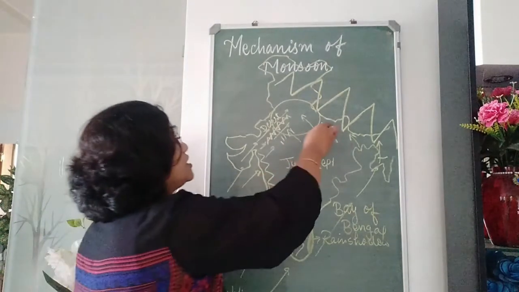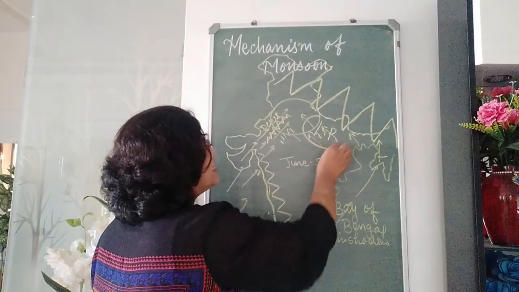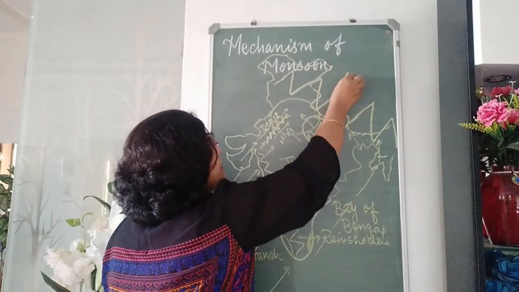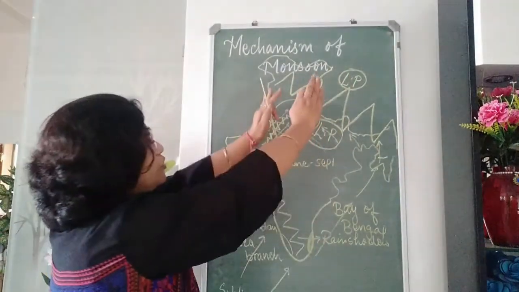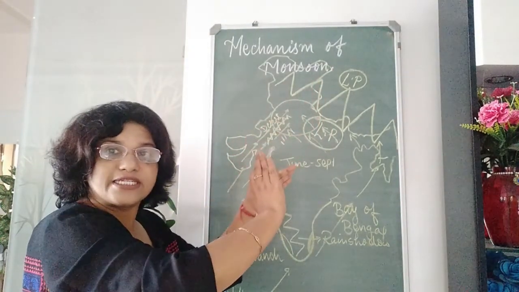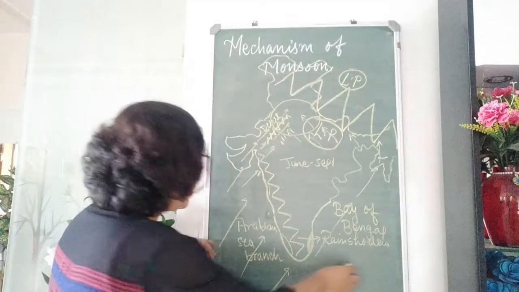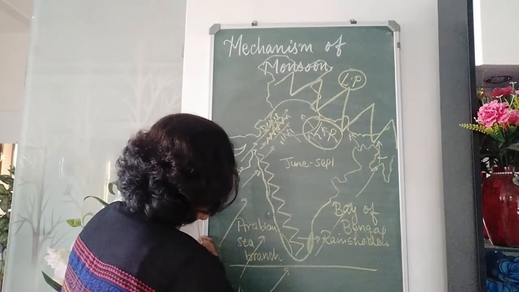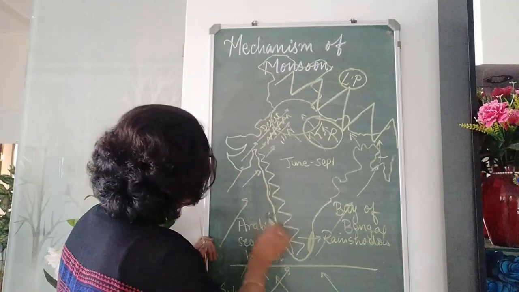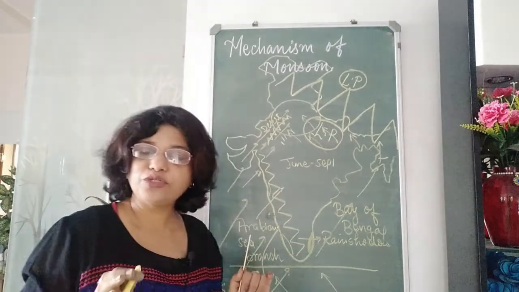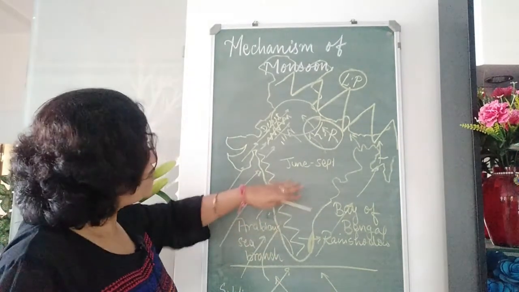This happens because during the summer months, a highly low pressure area is created in this area and also in the Tibetan area. This also becomes very heated. So, the winds are attracted towards these low pressure areas. So, the wind starts blowing from the sea to the land. The trade winds which were blowing below the equator, here in this direction, these winds are compelled to cross the equator and move towards it, because as I have shown you, due to the revolution of the earth it comes to a position where the heat belt shifts.